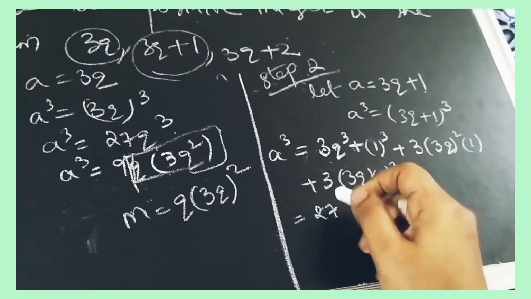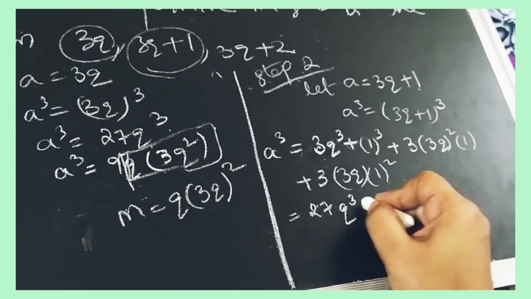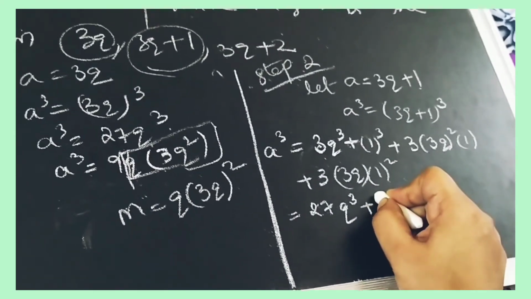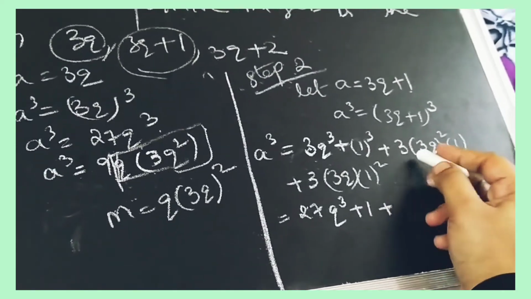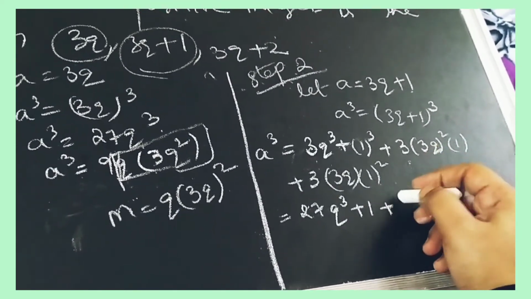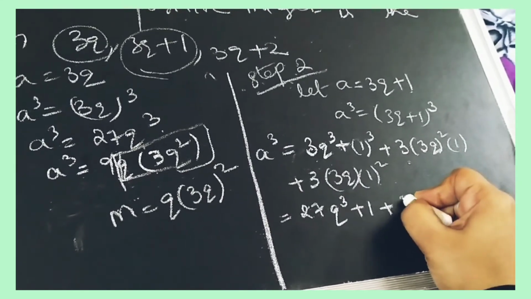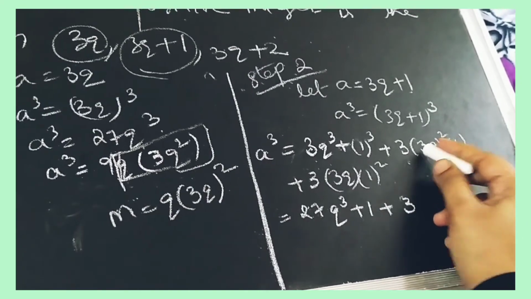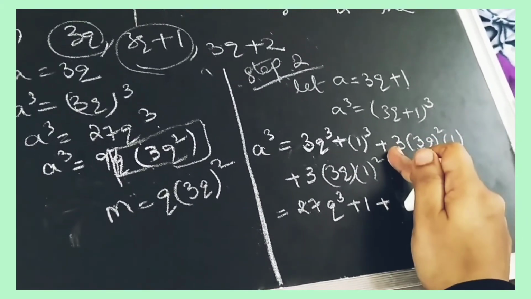Sorry, correct, it is 27 cube plus 1 plus 3 3s are 9. It is 3 is given here. 3 3s are 9, so we can take directly 3 3s are 9, 9 3s are 27.